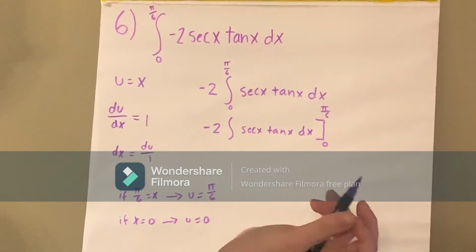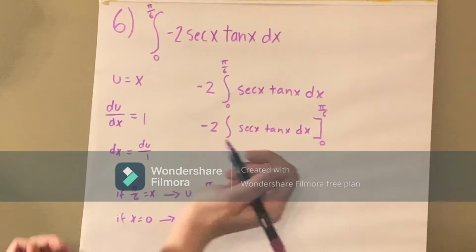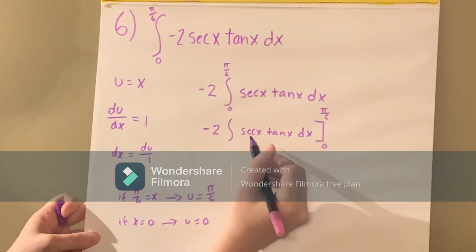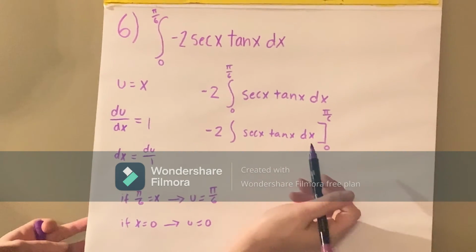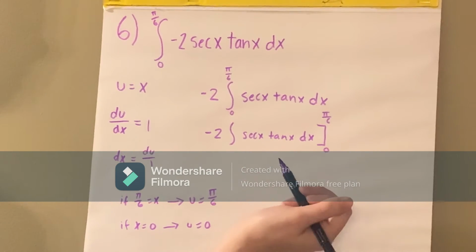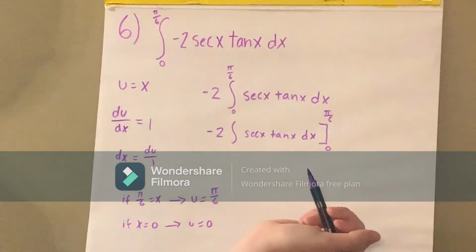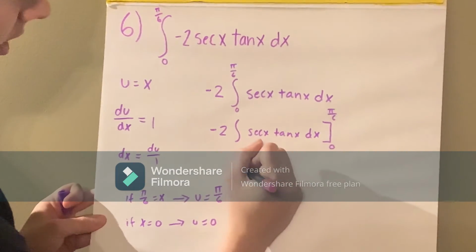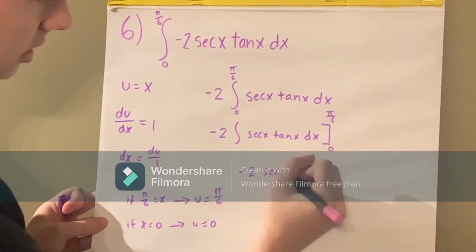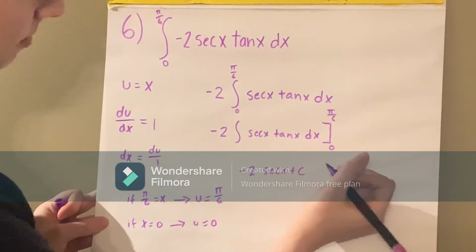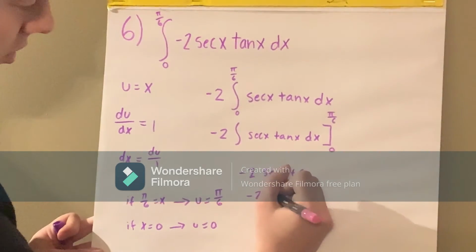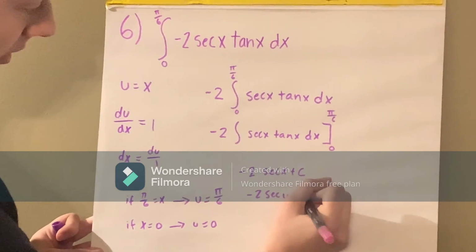So, when we are plugging it back in, it's the rule that secant x tan x times dx is secant x plus c. So it'll be negative 2 secant x plus c because of the rule. So when you plug in u, it'll be negative 2 secant u plus c.